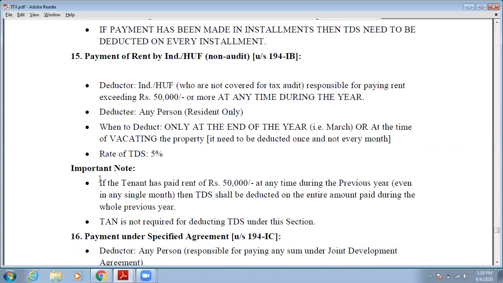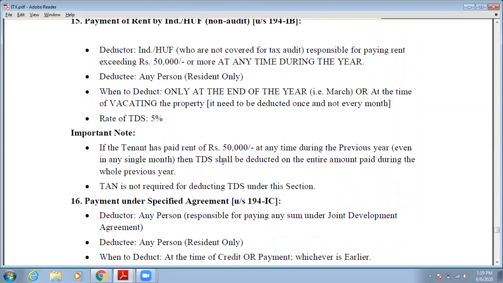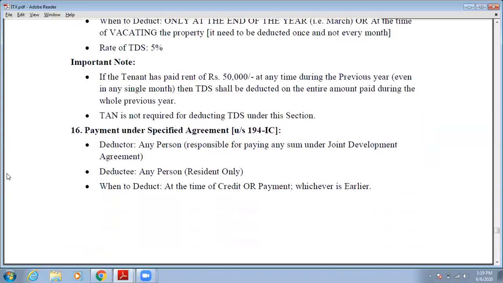Okay. See, there are some important notes for this provision. If the tenant has paid rent of rupees 50,000 at any time during the previous year, even in any single month, then TDS shall be deducted on the entire amount paid during the whole previous year. We have already discussed that if the amount exceeds 50,000, then only you have to deduct the TDS. TAN is not required in this case also. TAN is not required under this section.